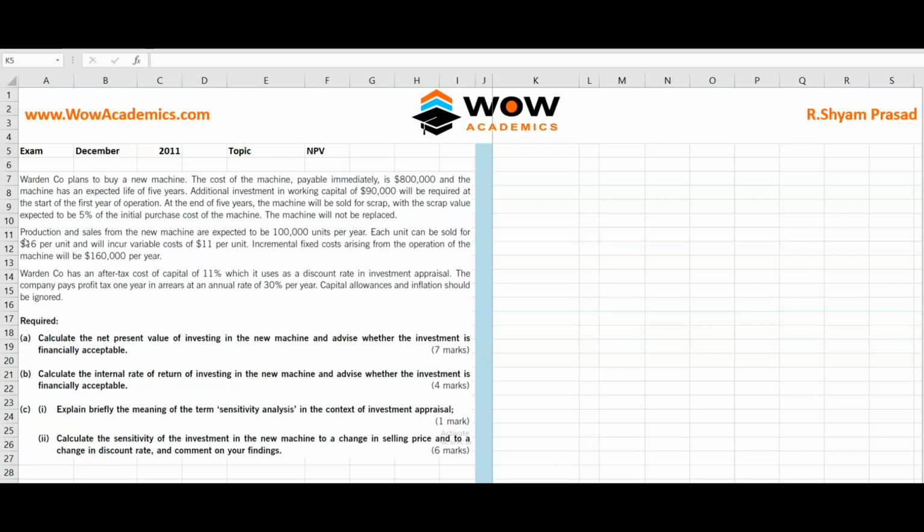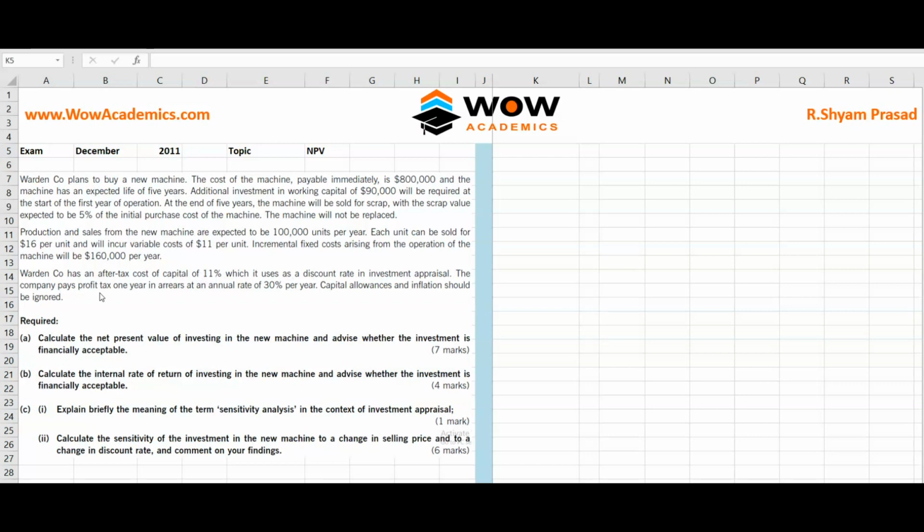The second paragraph is production and sales from the new machine are expected to be 1 lakh units per year. Each unit can be sold for 16 per unit and will incur a variable cost of 11 per unit. Incremental fixed cost arising from the operations of the machine will be 1,60,000. So they have told you about the operational angle of the machine. Here Warden Co has an after-tax cost of 11%, which it uses as a discount rate in investment appraisal. So this is your discount factor.